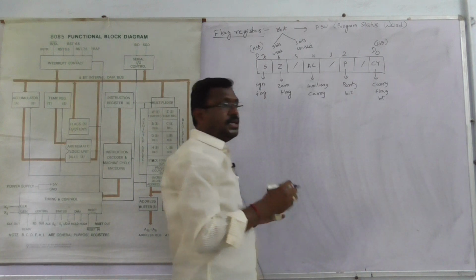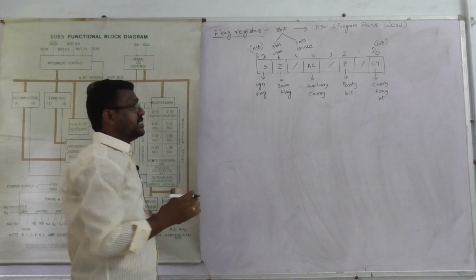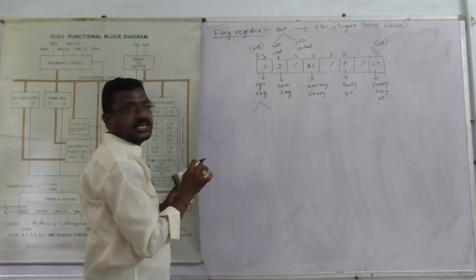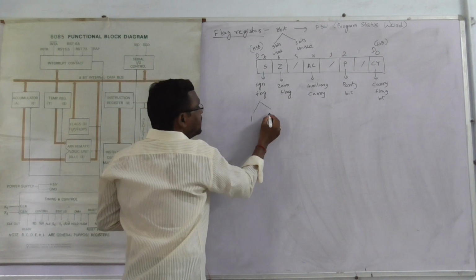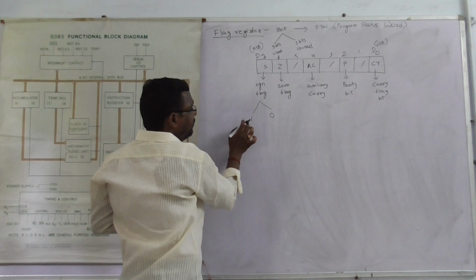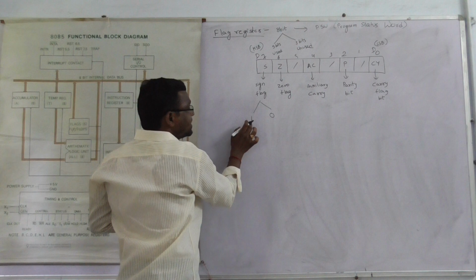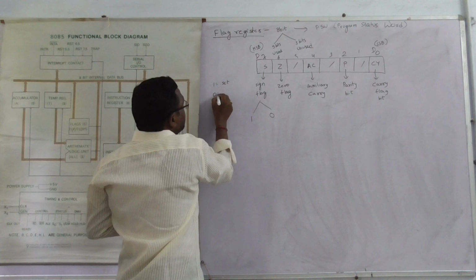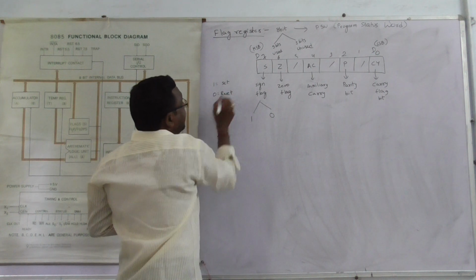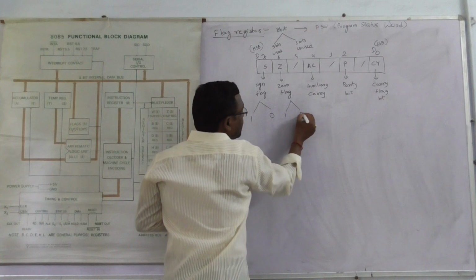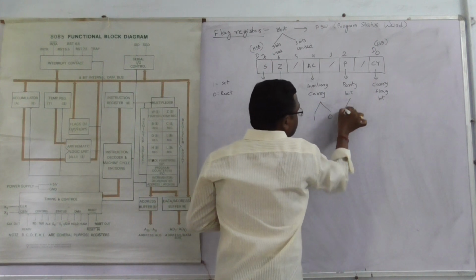Each bit can be represented by either 1 or 0. 1 means set, and 0 means reset. Every bit can be represented by set or reset.